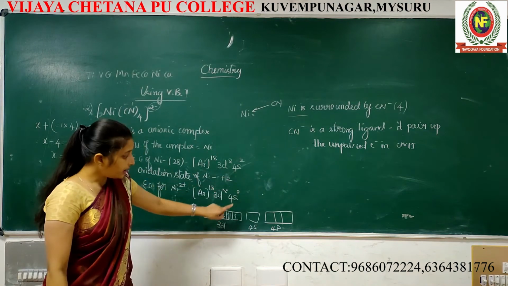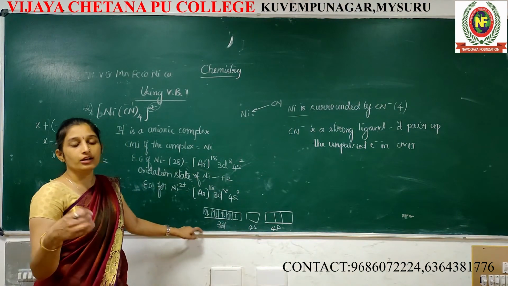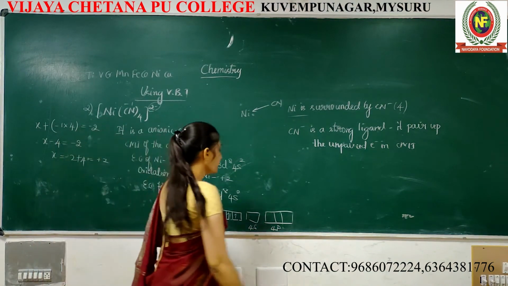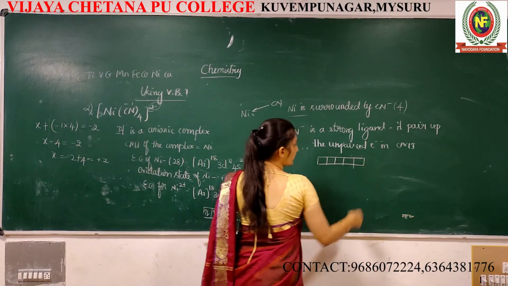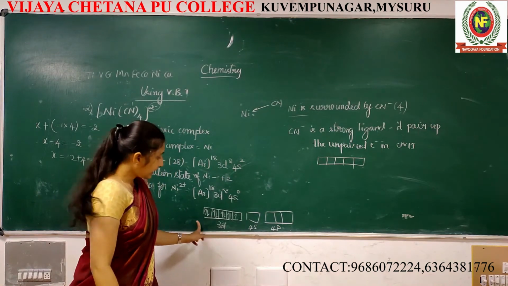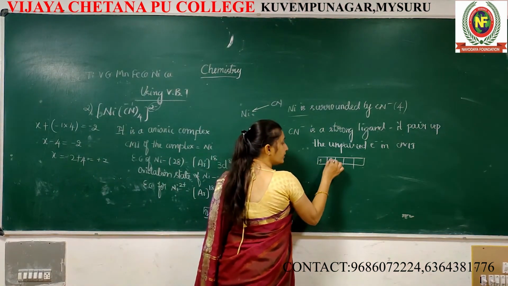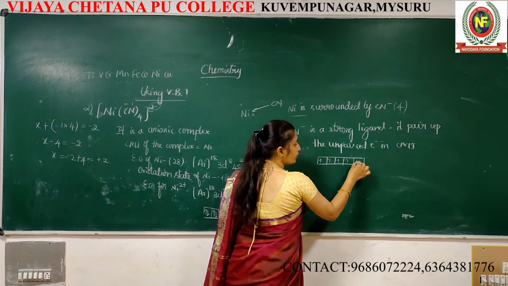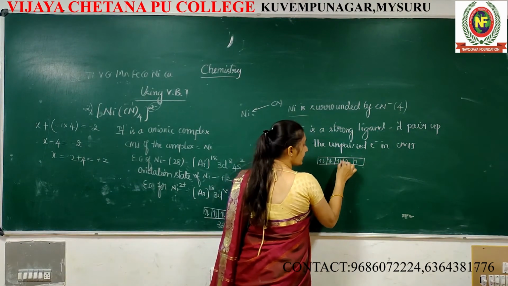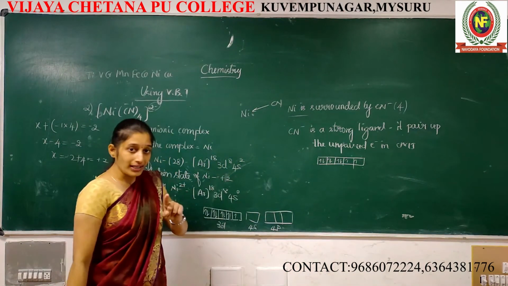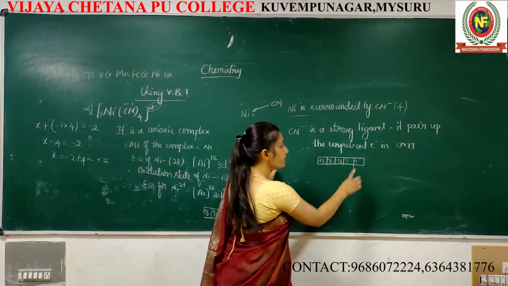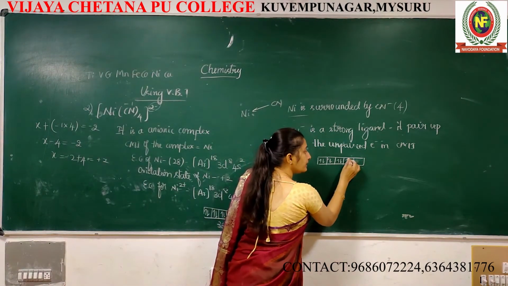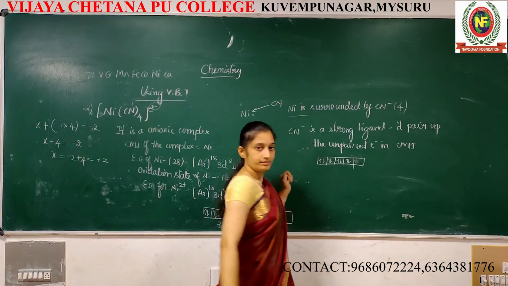After ligand approach, how does this electronic configuration change? What happened then? Again 5 boxes, 8 electrons, 1, 2, 3, 4, 5, 6, 7, 8. But only one thing: after CN, a strong ligand, approaches, the unpaired become paired.